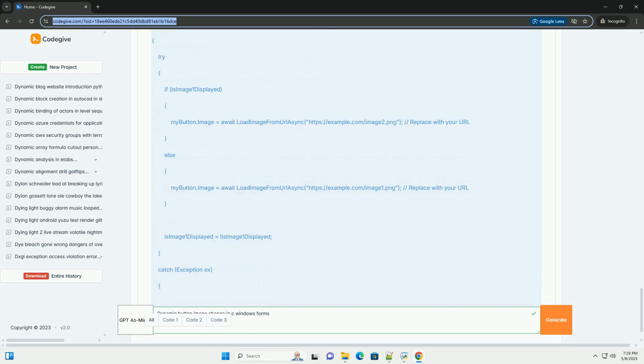Important notes. Replace C:\path\to\image1.png and C:\path\to\image2.png with the actual paths to your image files.